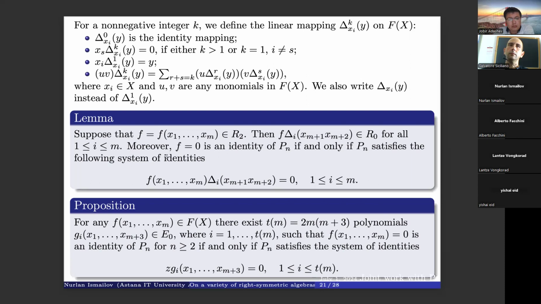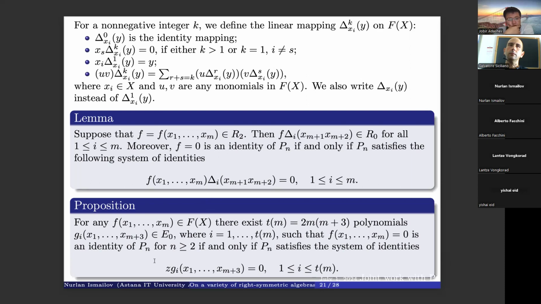Moreover, f is an identity of Pn if and only if Pn satisfies the following system of identities. If we see that this is an identity of Pn, then it is possible if and only if this is the polynomial identities of our finite dimensional algebra.